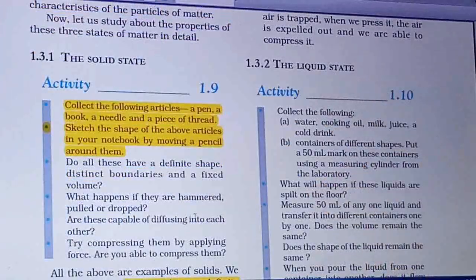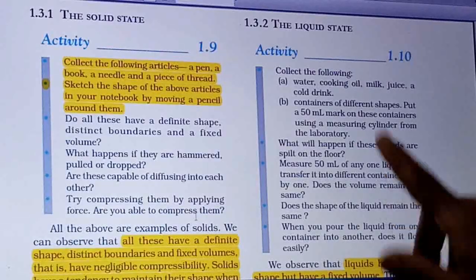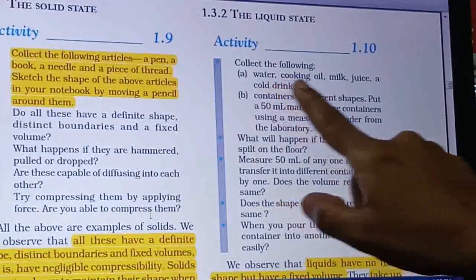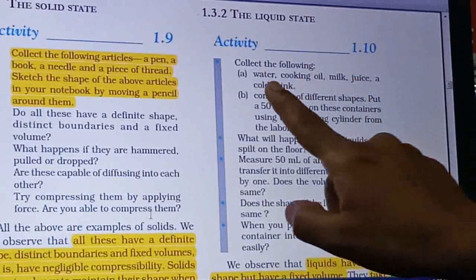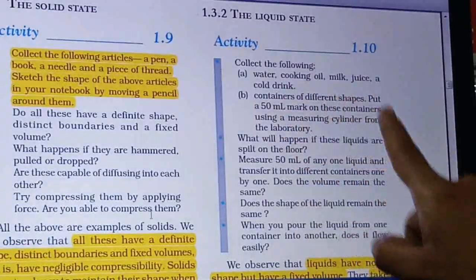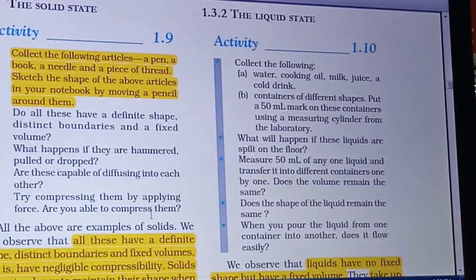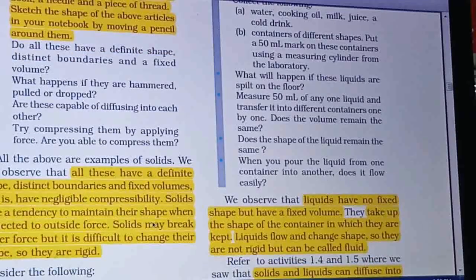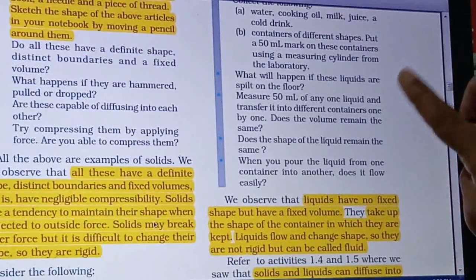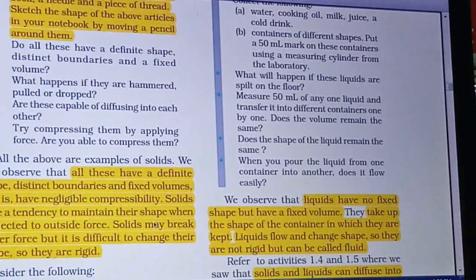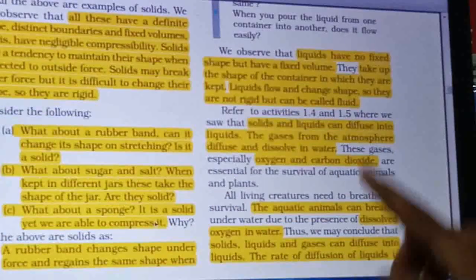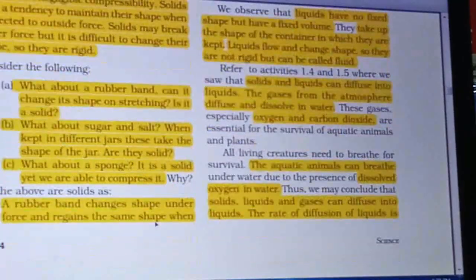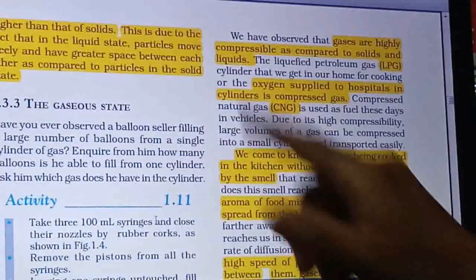The next point is the liquid state. In that also an activity is given: water, cooking oil, milk, juice and cold drink. You have to collect these, keep them in different containers and observe their shape, right? And even compare their volume. Here you will find they don't have a definite shape, but they have a fixed volume, along with other properties of liquids.